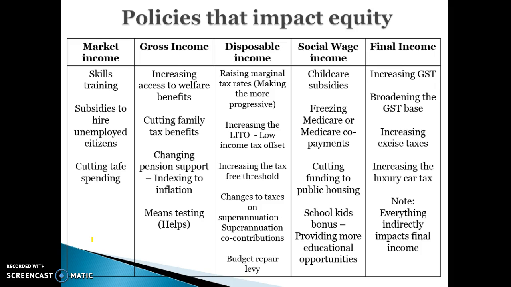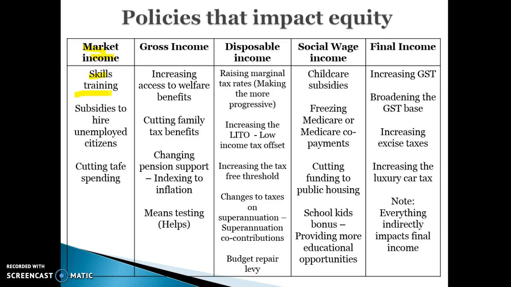So before we do that, this is a really important table that basically summarises what the government can do to try and improve equity, a more equitable distribution of income, in regards to different types of income. So if the government is targeting market income, they're going to be trying to get people into work. That's how we make the market income more equitable. So they might be putting money into skills training or giving subsidies to workers or employers so that they will hire unemployed citizens, and therefore getting more people back into work, and therefore they'll be earning a market income as opposed to living on transfer income.